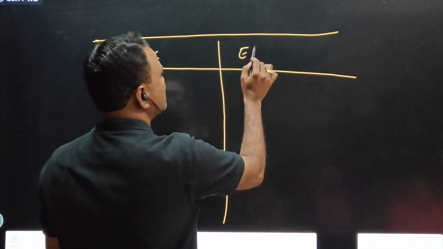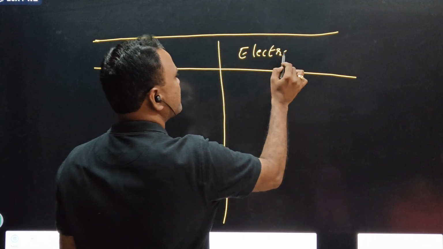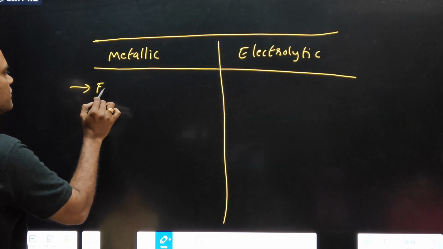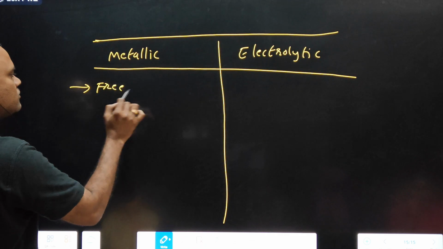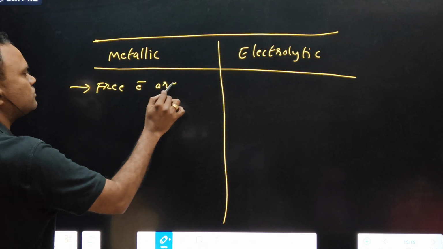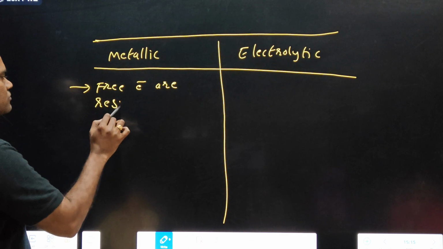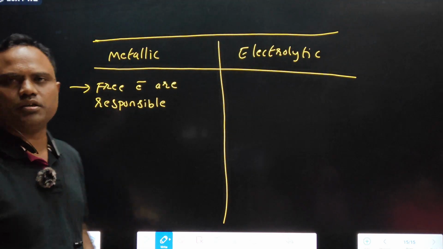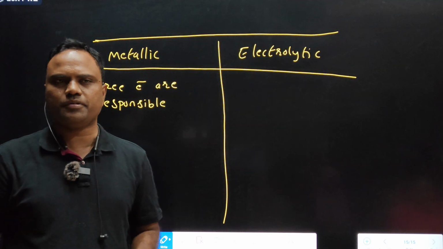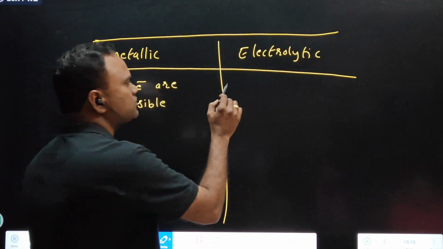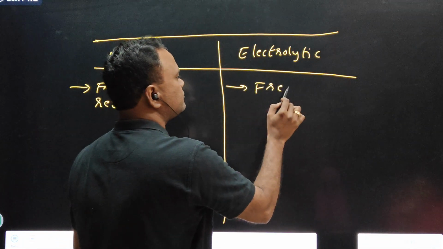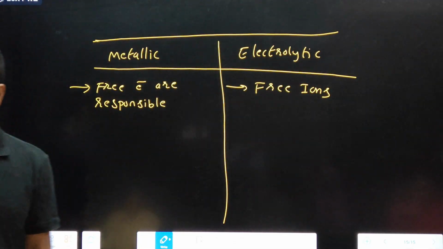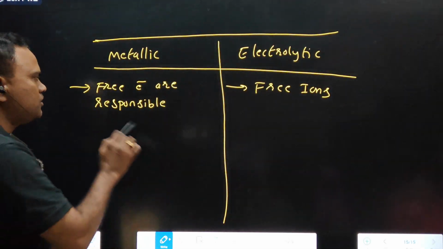Metallic and electrolytic. In metallic conductors, free electrons are responsible for electrical conductivity. Here, free ions are responsible for electrical conductivity.